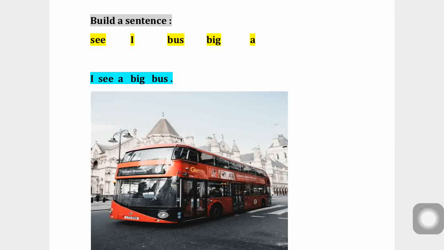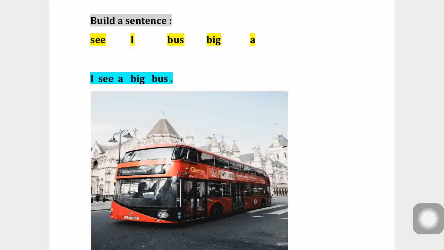First we have learned alphabets, and with those alphabets we learned small words, and with those words we are framing the sentences. How beautiful is the subject, see. Yes children, hope you are understanding. And here, I see a big bus. Here what is the subject? Subject is nothing but the bus.